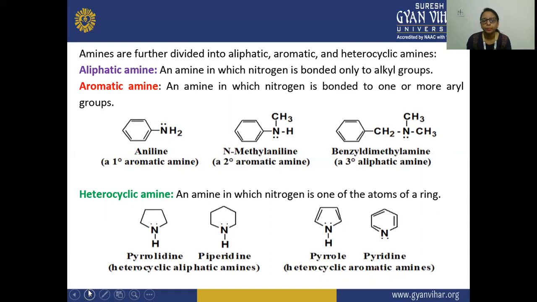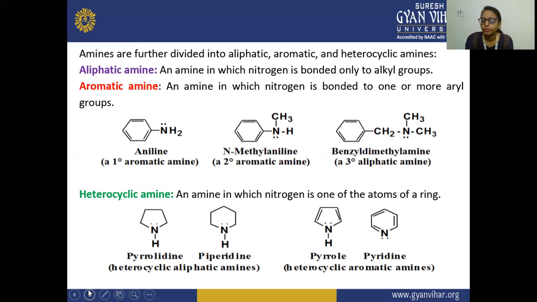First is your aliphatic amine, an amine in which nitrogen is bonded only to alkyl groups. So in this case, the amine in which nitrogen is bonded to your alkyl group, means here the aliphatic ring is attached to the NH2, they are known as aliphatic amines.